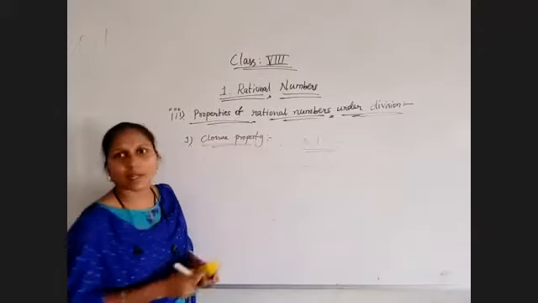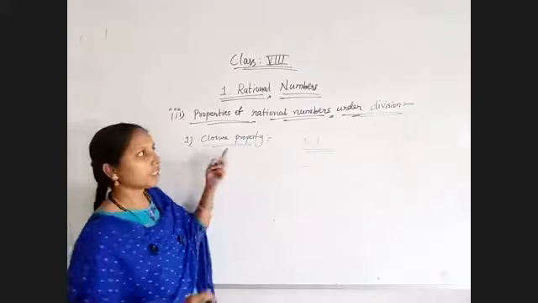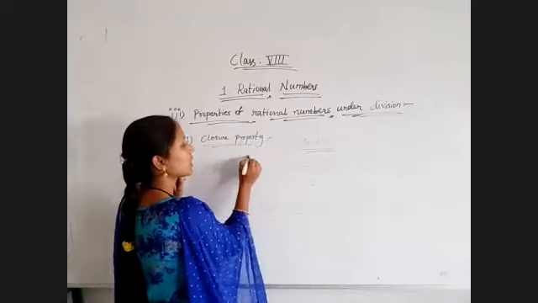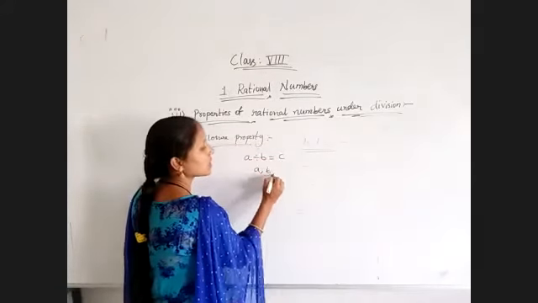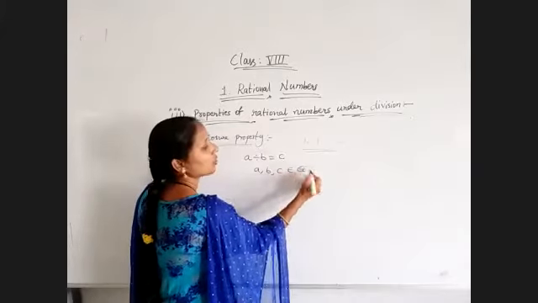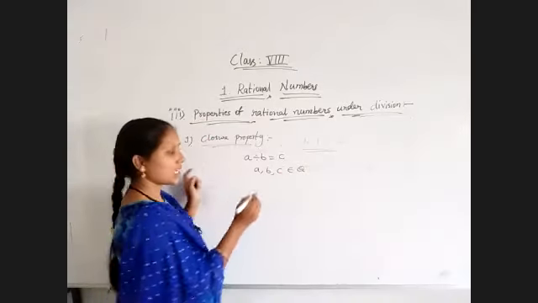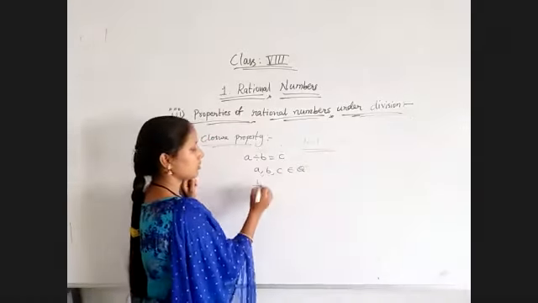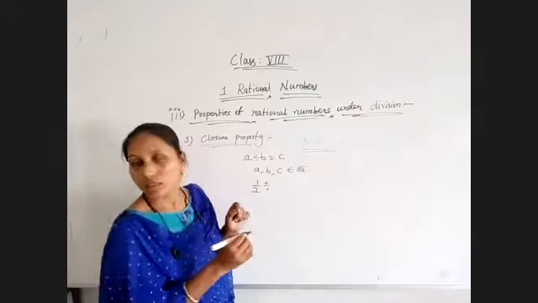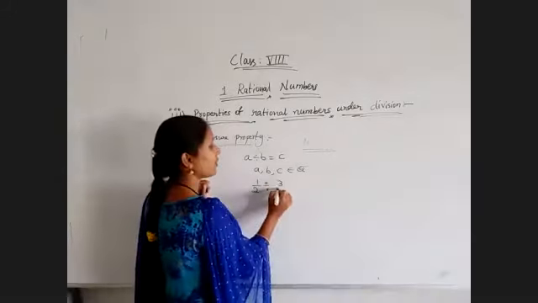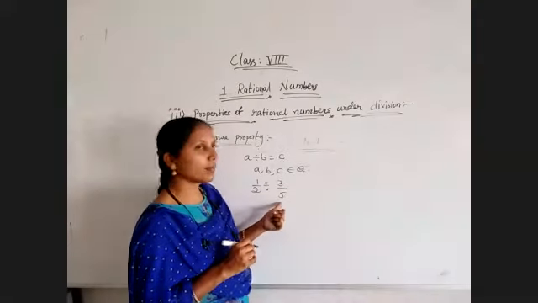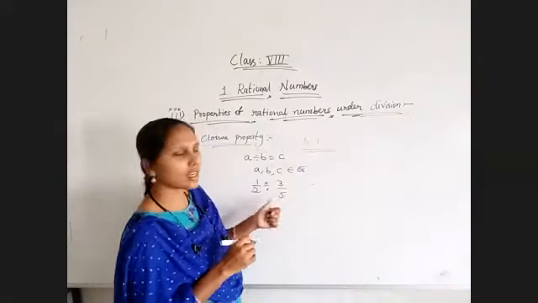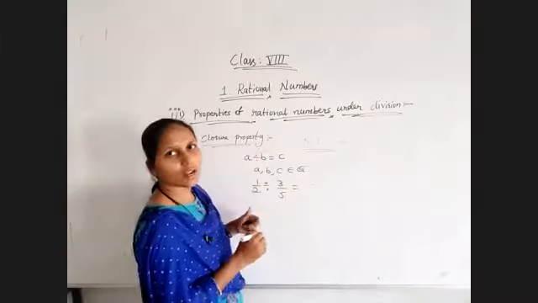So the closure property states that for division, A divided by B is equal to C, where A, B, C must belong to Q. So I am taking A value as 1 by 2 and B value as 3 by 5. Then we will apply and see what we get.